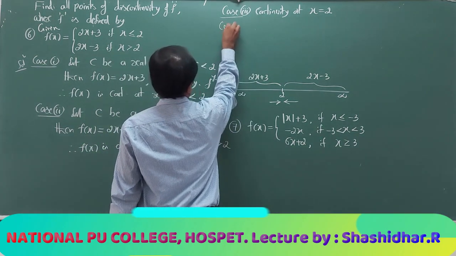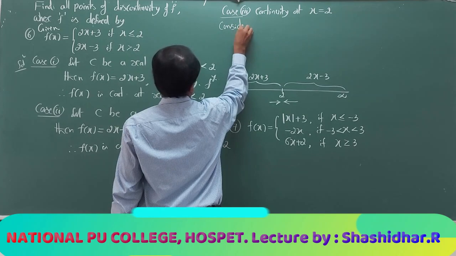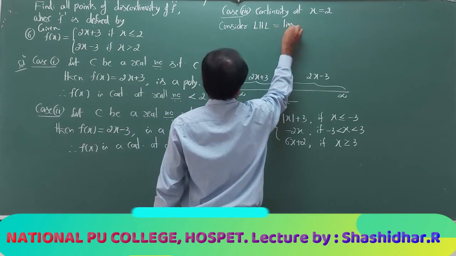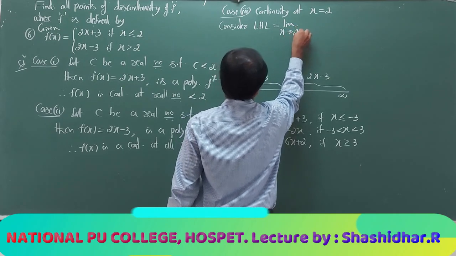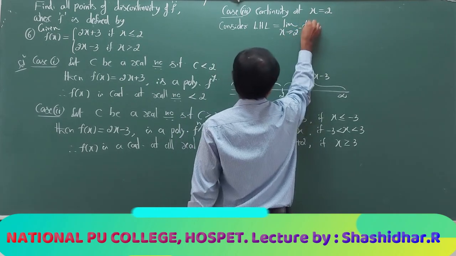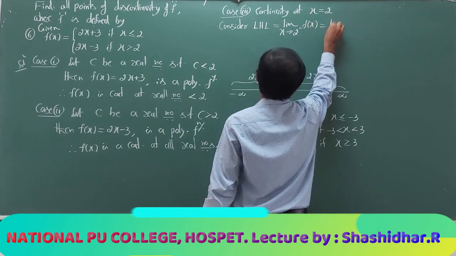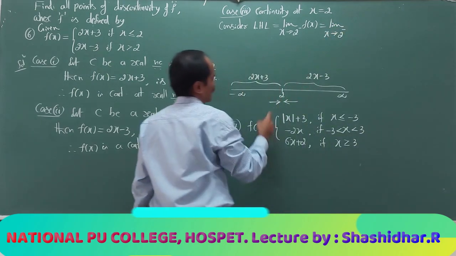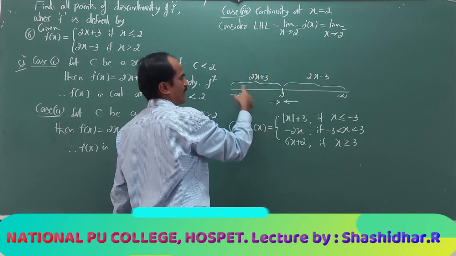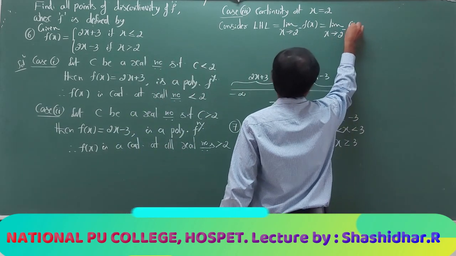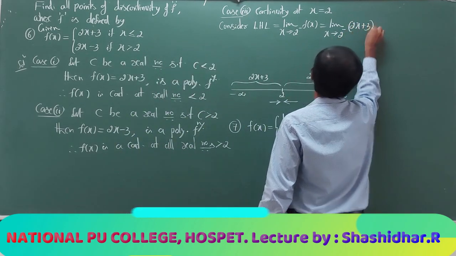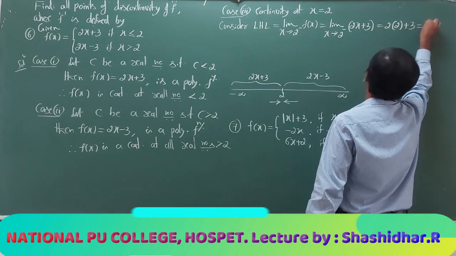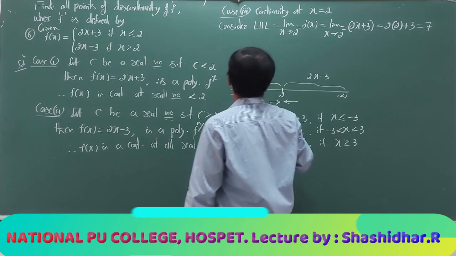So consider LHL, that is the limit as x tends to 2 from the left side, slightly less than 2. I have to take the function as 2x plus 3. Its limiting value is 2 into 2 plus 3, that is equal to 7.